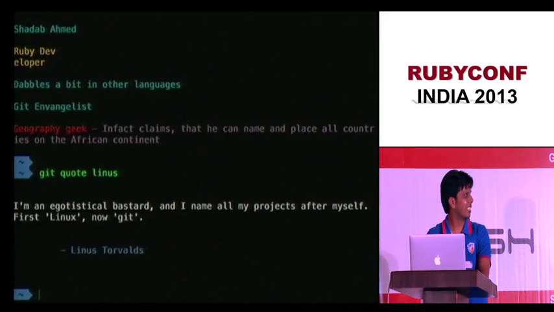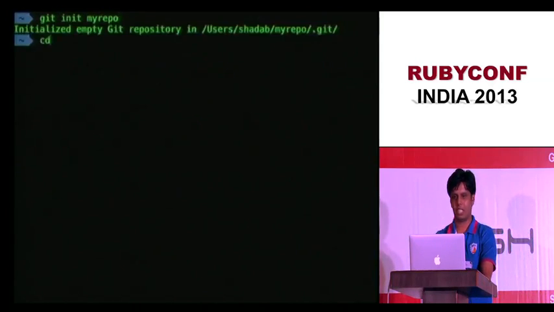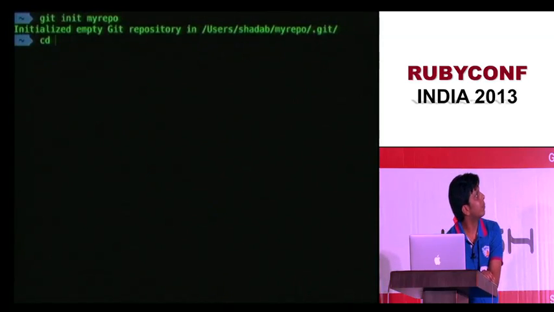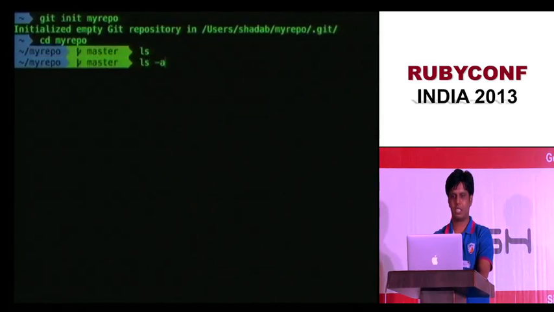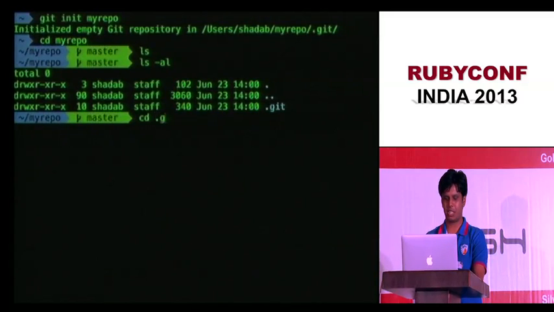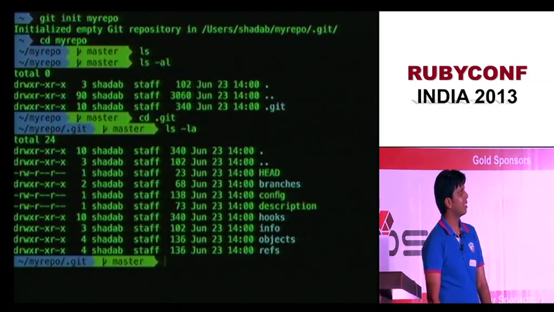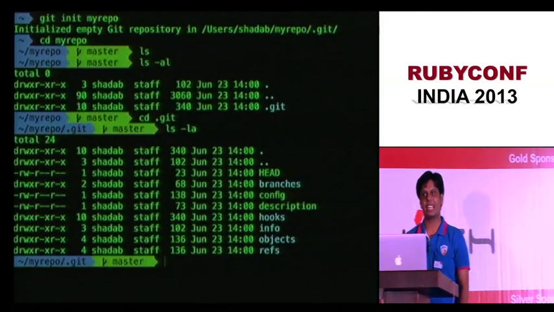So let's move further and actually start something. Let me clear it and let's create a Git repo. git init, that's how you do it. git init my-repo, and you see that an empty repo is initialized. Let me go into my repo. There's nothing except a .git folder. Let's go inside this .git folder and see what it contains. It contains a lot of files, but one which makes obvious sense is HEAD.